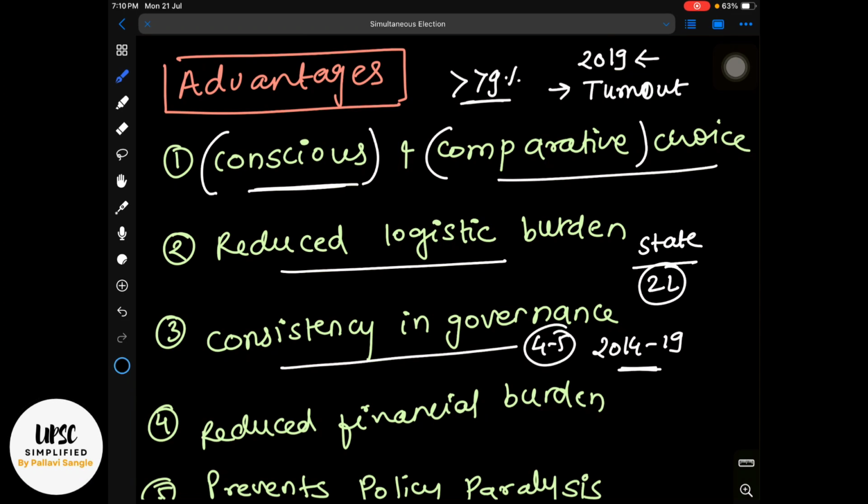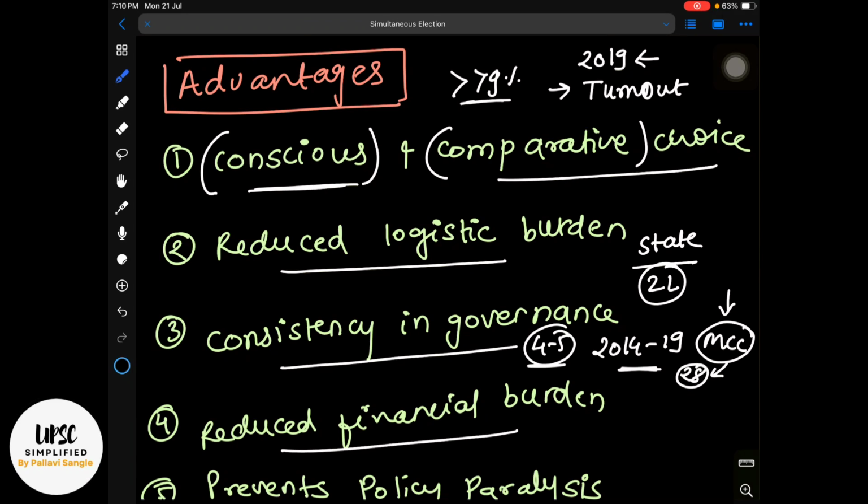So consider how many states are losing their governance time. Let us suppose model code of conduct, 1-2 months before election, 1 month after elections, the whole attention is given towards elections only. So in a year, 4 to 5 states elections. In 2014 to 19, 28 elections, and so many days are lost. So the consistency in governance will be maintained if the simultaneous elections are happening.